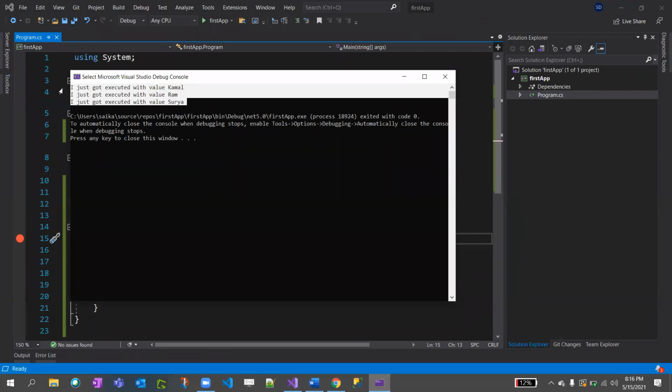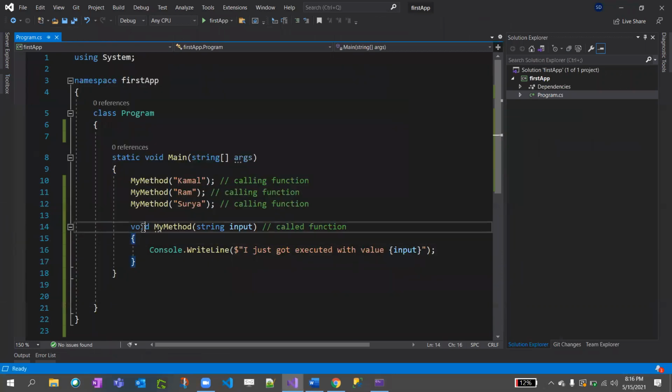Without static also it will work because it's inside. This method is encapsulated. Encapsulation, you know, right? That is inside that scope, inside that class, right?